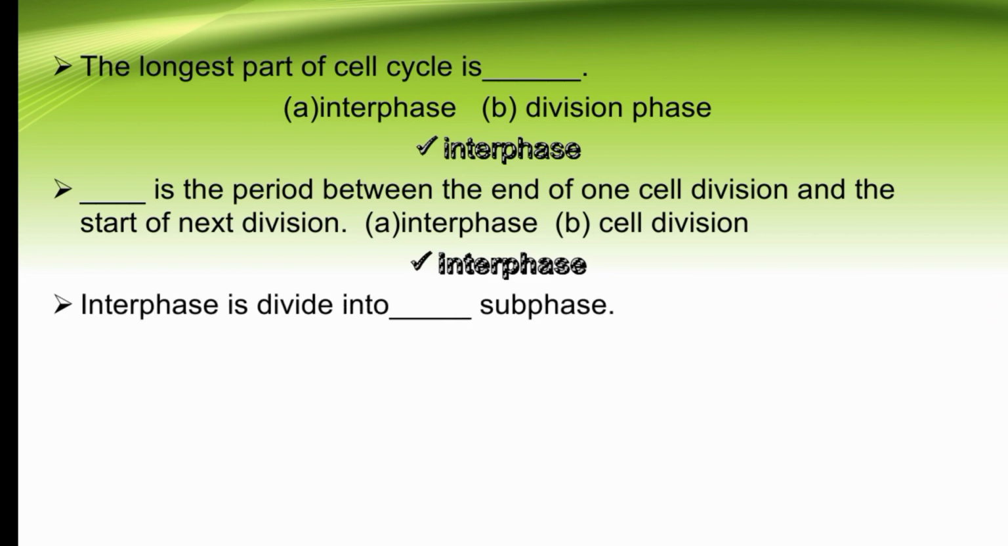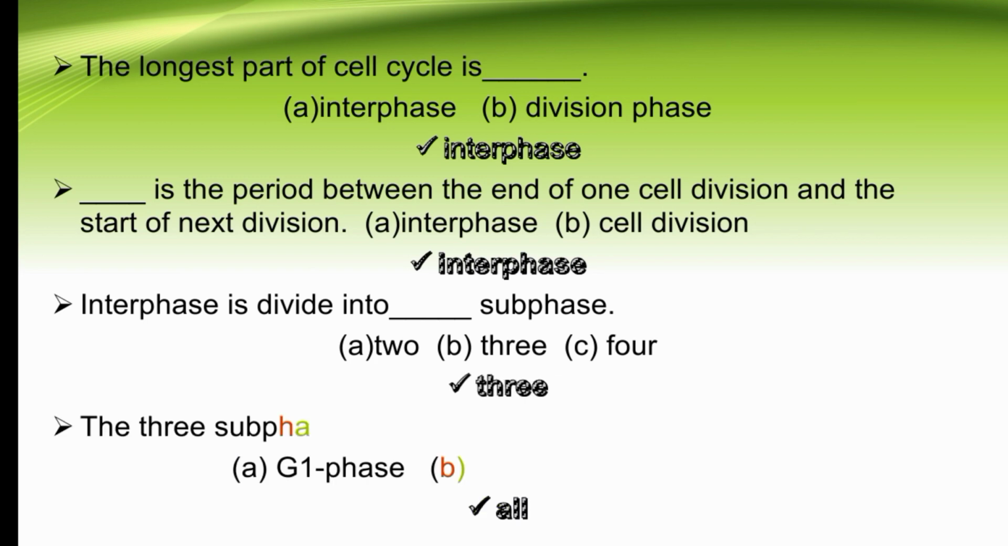Interphase is divided into dash subphases. Our options are 2, 3, or 4. So interphase is divided into 3 subphases. The 3 subphases are G1 phase, S phase, and G2 phase. These are the 3 main subphases of interphase.